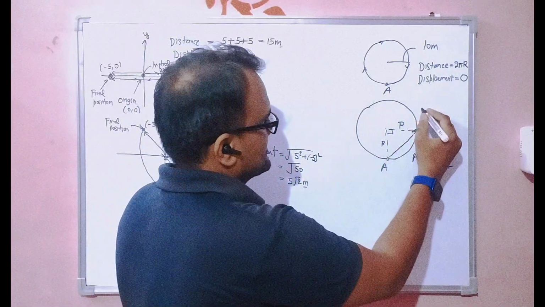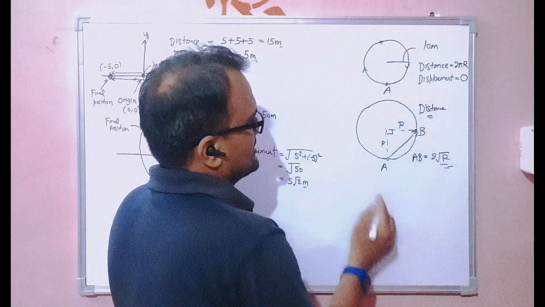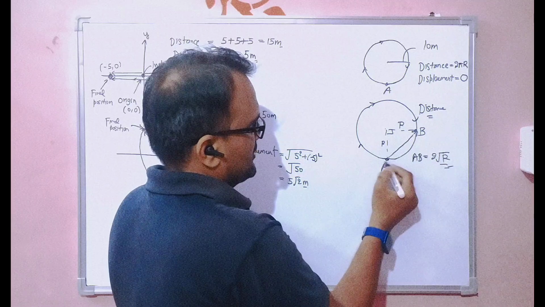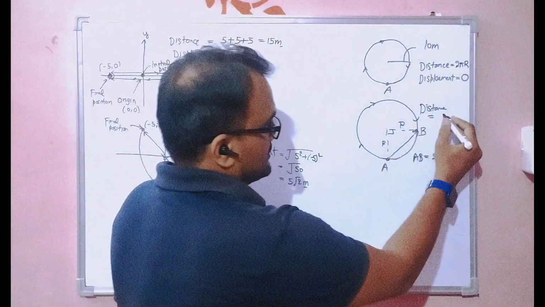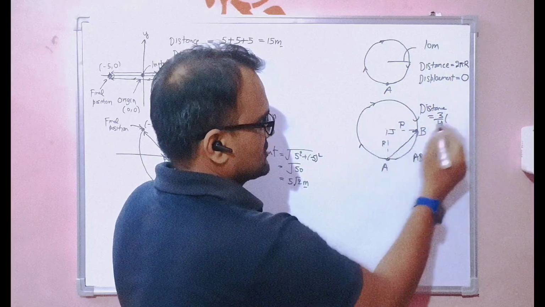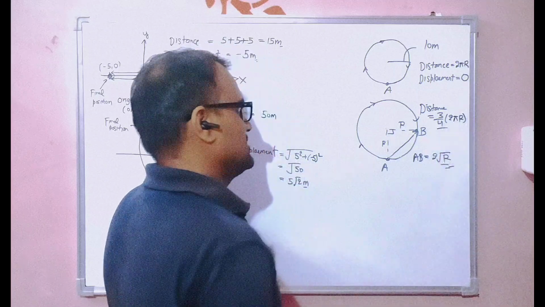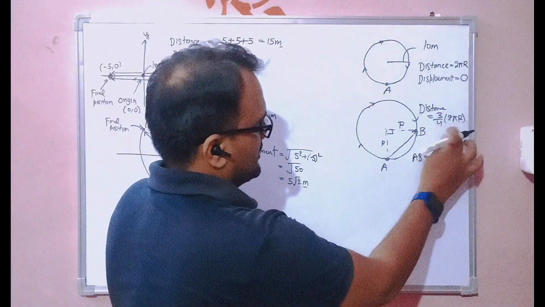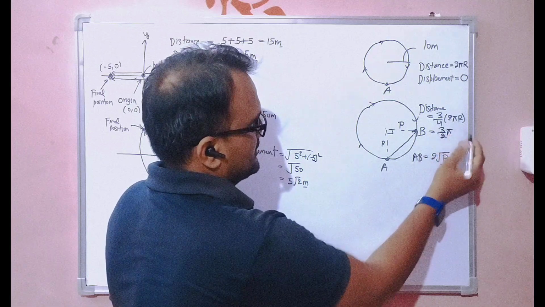Now what is the distance? Here you can notice the distance is the path length from A to B. So it is nothing but 3 by 4 of the circumference of the circle. So this is the distance, right? If you solve it further, then you can write 3 upon 4 times 2 pi r.